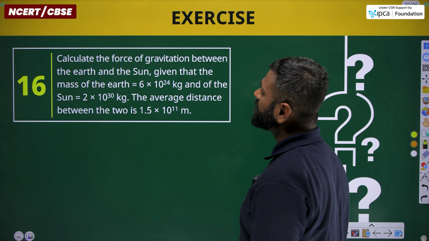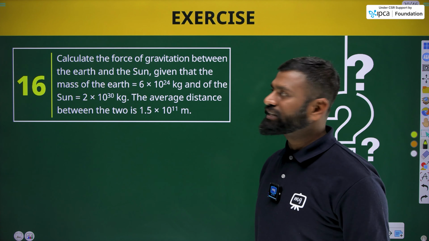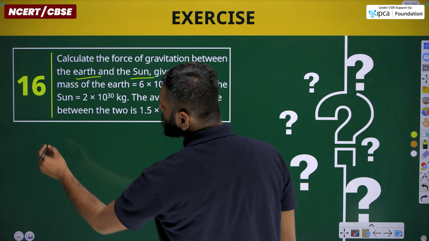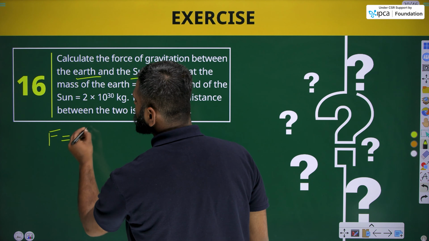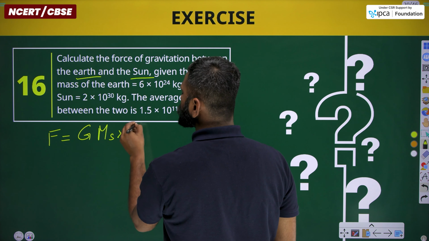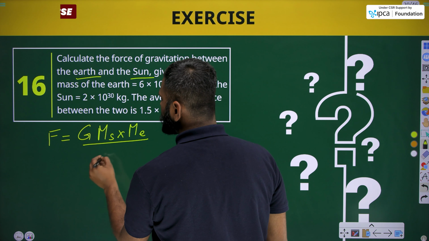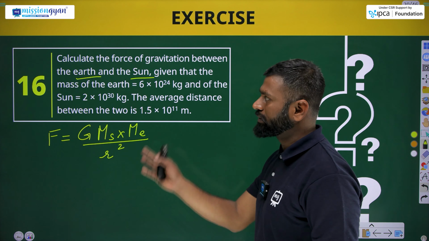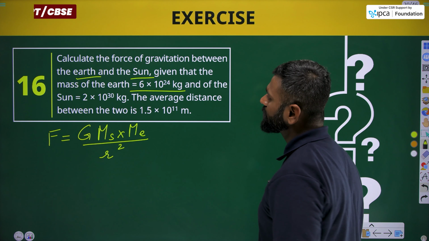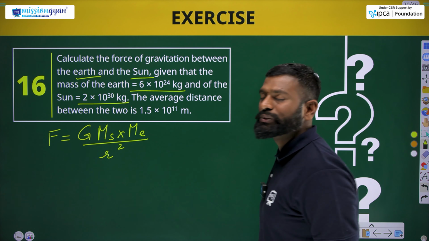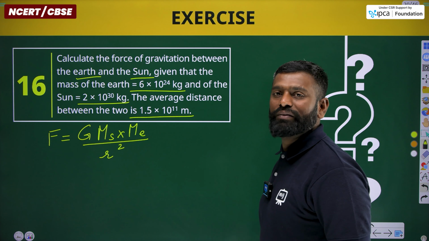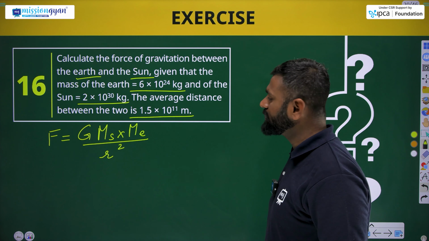Now we need to calculate the force of gravitation between Earth and the Sun. The formula for that will be F equals capital G times mass of Sun into mass of Earth, divided by the square of the distance between them. Here mass of Earth is given as 6 into 10 to the power 24 kg, mass of Sun is 2 into 10 to the power 30 kg, and the distance between them is 1.5 into 10 to the power 11 meter.